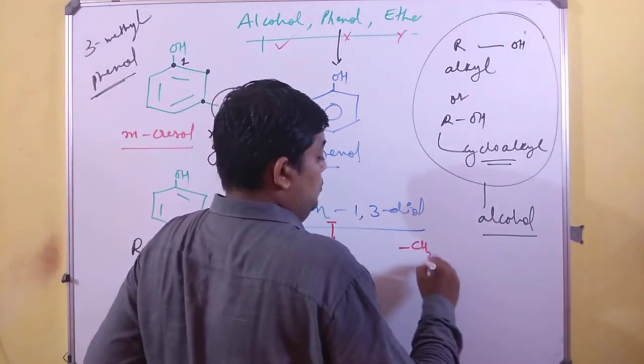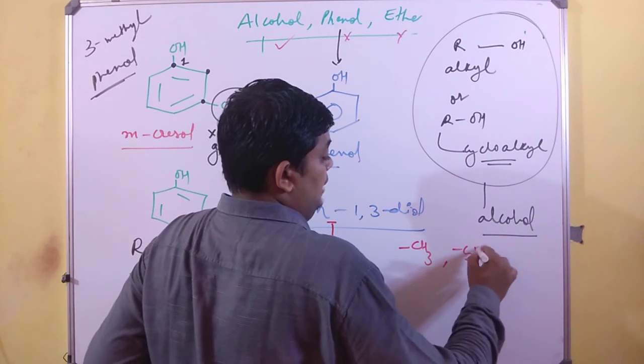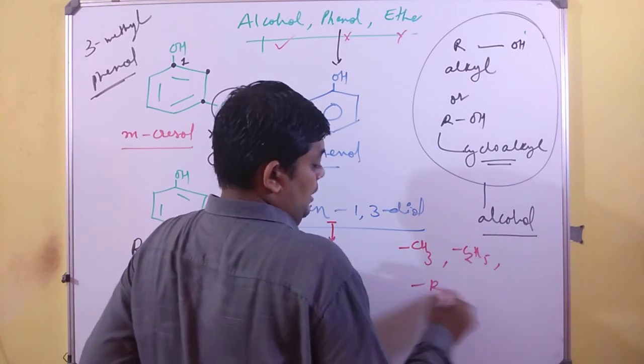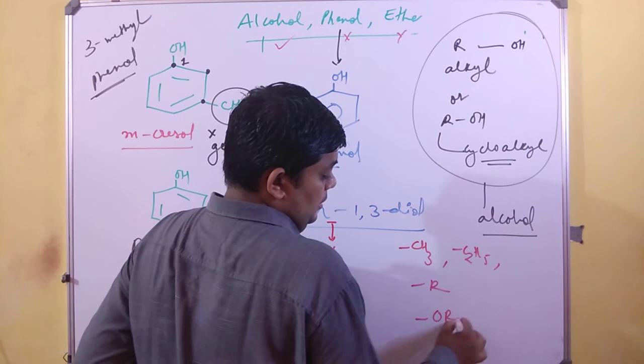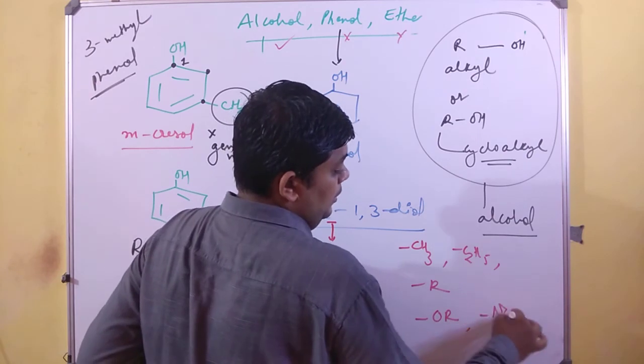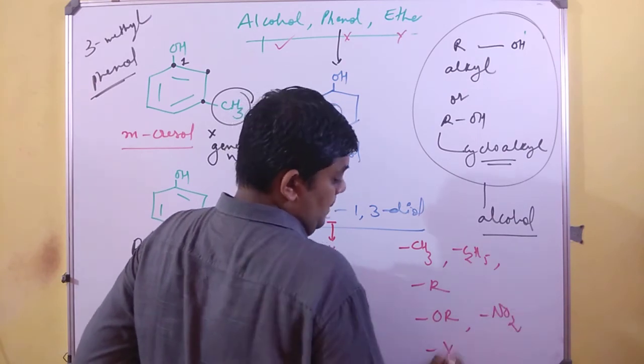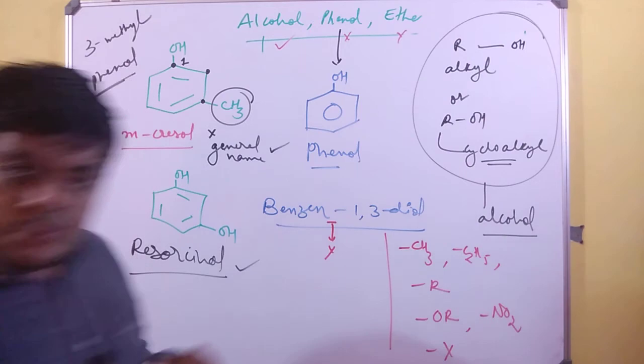The methyl group, the ethyl group, the alkyl group, the alkoxy group, the nitro group, and the halogen groups.